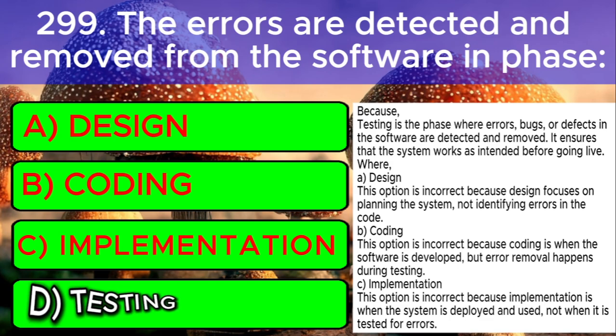Where A. Design. This option is incorrect because design focuses on planning the system, not identifying errors in the code. B. Coding. This option is incorrect because coding is when the software is developed, but error removal happens during testing. C. Implementation. This option is incorrect because implementation is when the system is deployed and used, not when it is tested for errors.